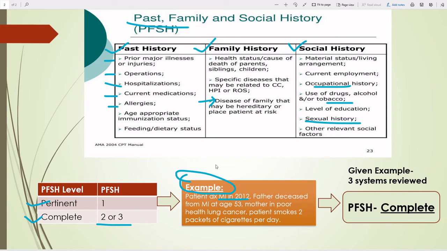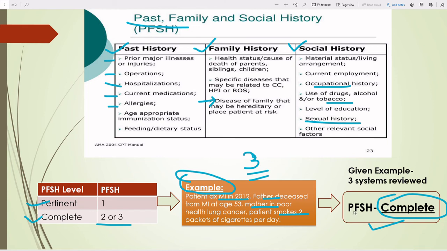Patient diagnosed with MI in 2012, that means it's the patient's illness, so we can consider this line in past history. Then father's disease and mother in poor health with lung cancer, so it's family history. And the next line, patient smokes 2 packets, smoking is social history. So in that example 3 points are there, and 3 means it's a complete PFSH. Like that we have to do the counting in PFSH.